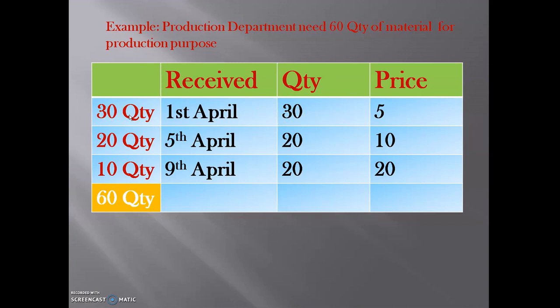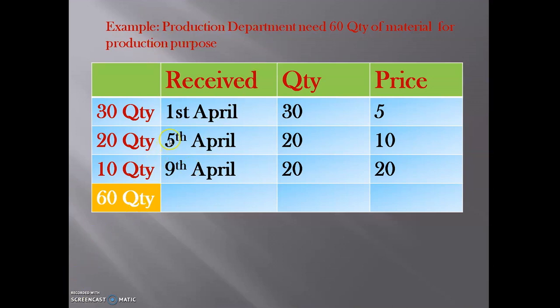Again, after that it will take the second lot, which it received on 5th April, that is 20 quantity, and it will take this whole 20 quantity. Now it became 50. Again it will take from the third lot, which the store department received on 9th April, that is 20 quantity. It will take 10 from this lot and that will become the 60. Like this it will send the material to the production department for the purpose of production.